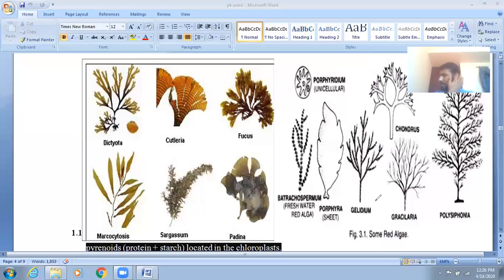So PG PG: P stands for Porphyra. Here they have given the Porphyra. Then G stands for Gelidium, then P stands for Polysiphonia, then G stands for Gracilaria. After that PG, then BHC. BHC means Batrachospermum, a red alga but not red in color. Then H stands for Harveyella, which is not given, and then Chondrus is given, that is the BHC.